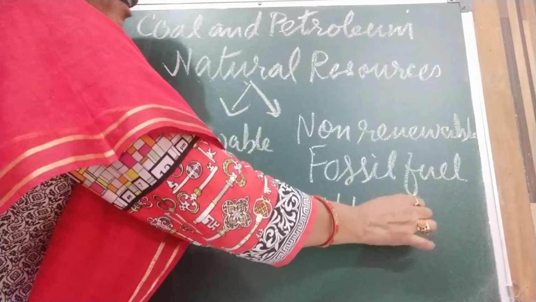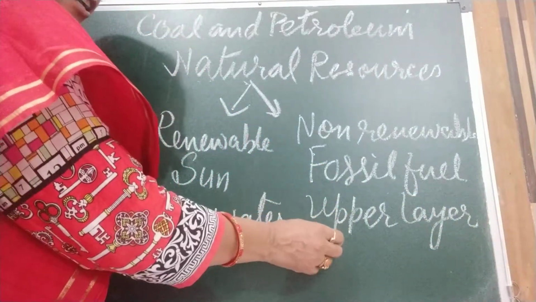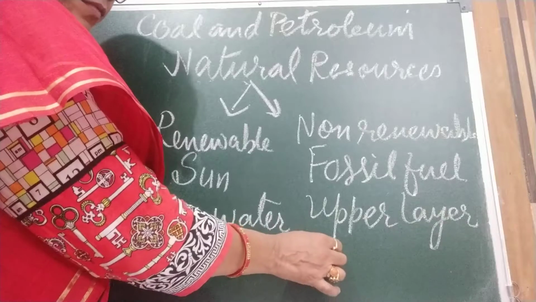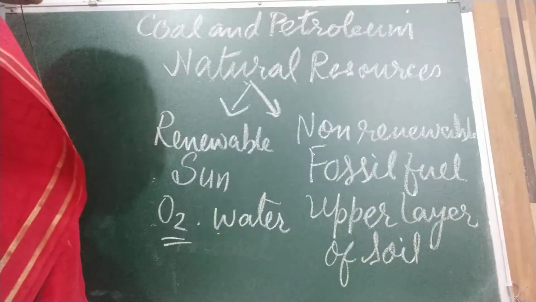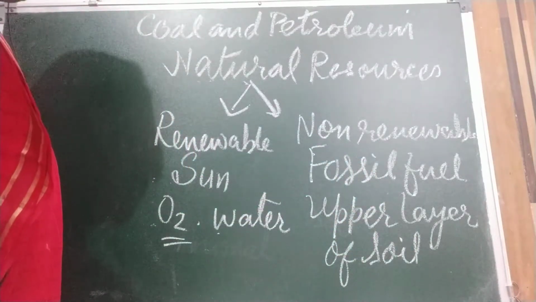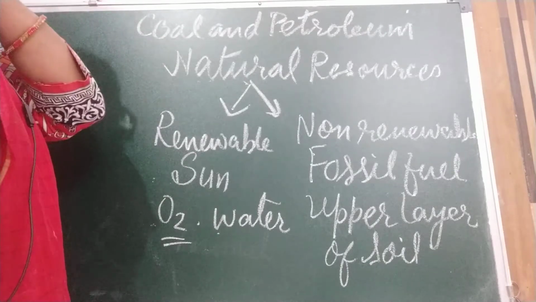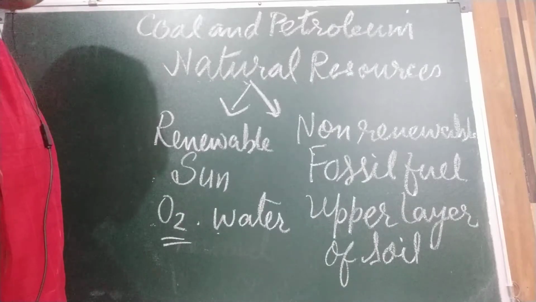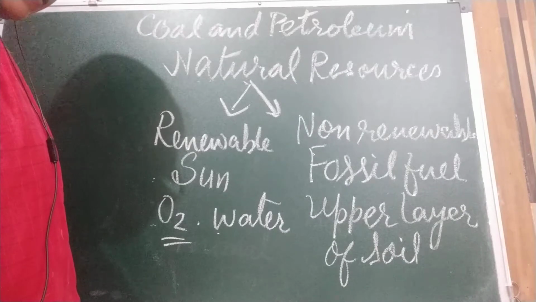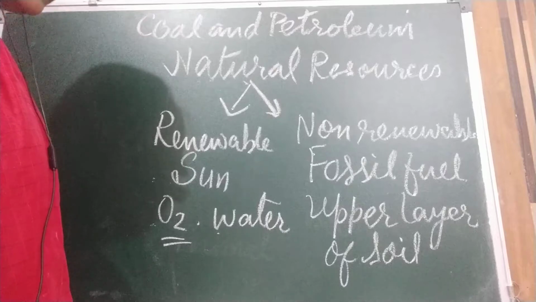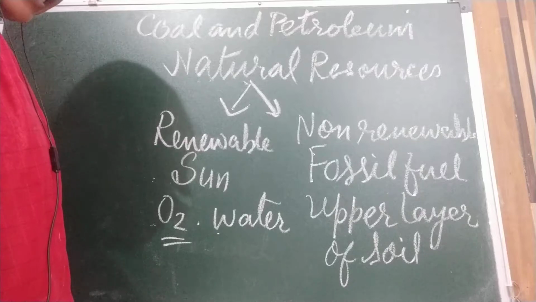And also we say the upper layer of soil. As we told you, the upper layer of soil is very fertile. Due to water and wind, it erodes, which is a great loss. It also forms over thousands of years, each layer. So if a 6-inch layer is removed, then what will happen? It's a great loss. We keep it in non-renewable. It takes hundreds of years to form. Once topsoil is eroded, it cannot be replaced immediately.